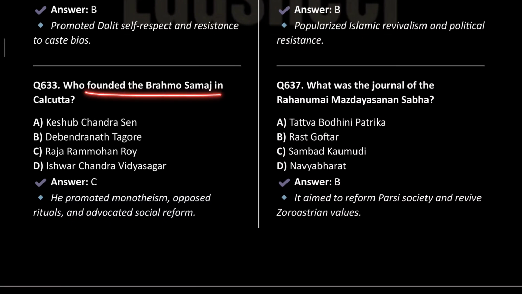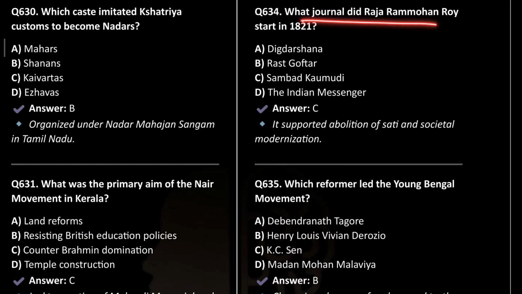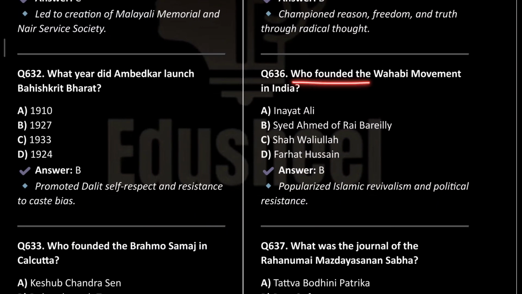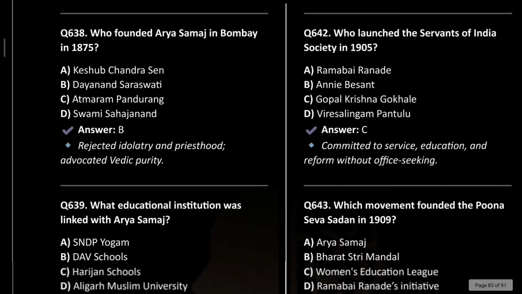Who founded the Brahmo Samaj in Calcutta? Raja Ram Mohan Roy. What journal did Raja Ram Mohan Roy start in 1821? This was Sambad Kaumudi. Which reformer led the Young Bengal movement? It was Henry Vivian Derozio. It championed reason, freedom and truth through radical thought. Who founded the Wahhabi movement in India? It was Sayyid Ahmad of Rai Bareli. What was the journal of the Rehnumai Mazdayasnan Sabha? It was Rast Goftar, and it was ultimately to reform Parsi society.